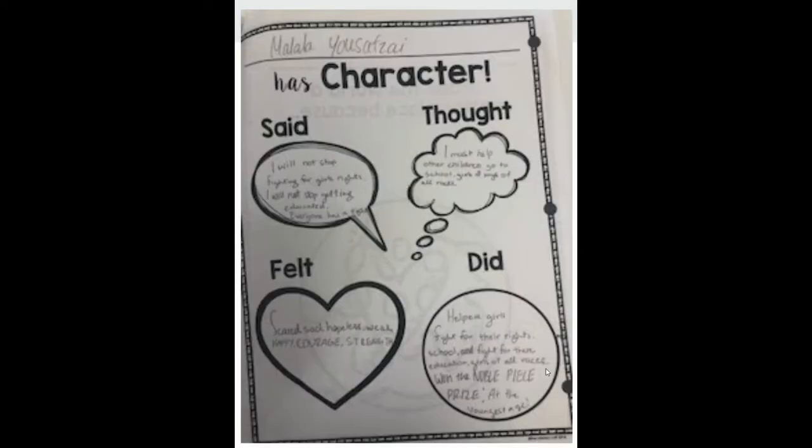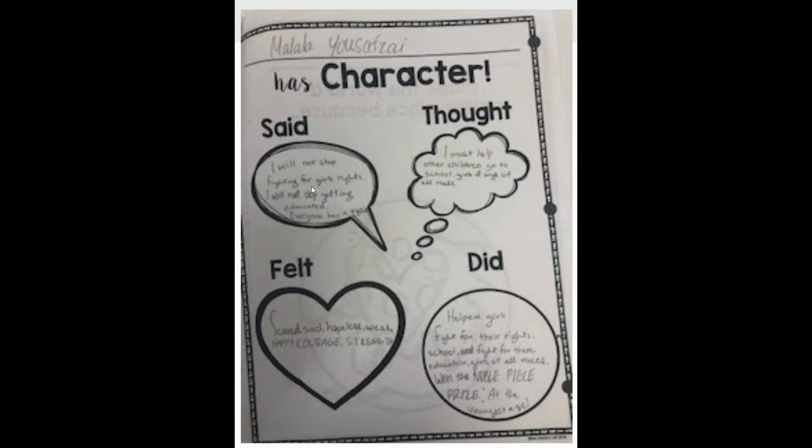The next page talks about Malala, and it says Malala has character. Remember, the people you're reading about are characters in a real story. So when we think about a person having character, we think about what they said, what they thought, how they felt, and what they did. You're going to take some time to jot some notes down in the speech bubble about things that Malala said. She actually said to her father that she wanted to speak out, or she said to the BBC that all girls should have a chance to go to school.